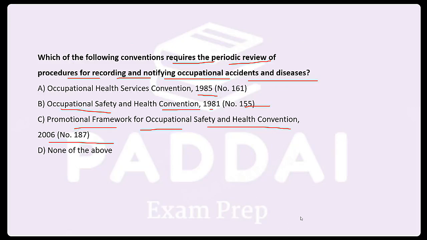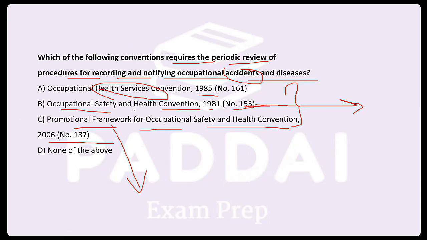The answer for this is, please, in the notes I have explained all these three in a little bit detailed passage form. Please go through these conventions, few important points. So when it comes to the review and procedures relating to notifying occupational accident and diseases, it is number 155. Framework provides what kind of framework you should follow, what kind of model you should follow for occupational safety. And what is health service? This is related to the health, specifically health. ठीक है?